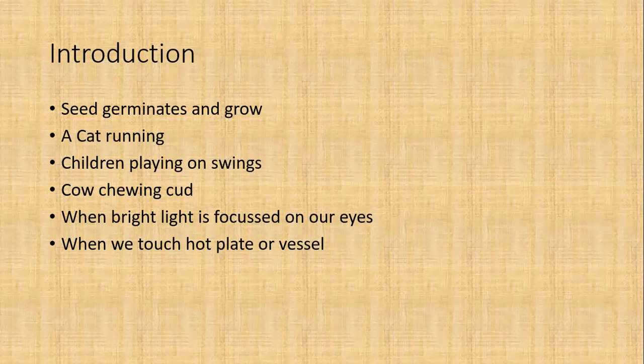For example, in seed germination and growth, we can see that the stem and leaves grow in the upward direction, whereas the root grows in the downward direction, toward the soil. So there is a coordinated movement between stem and root, so that the stem grows upward and the root grows downward. Then another one, a cat running.